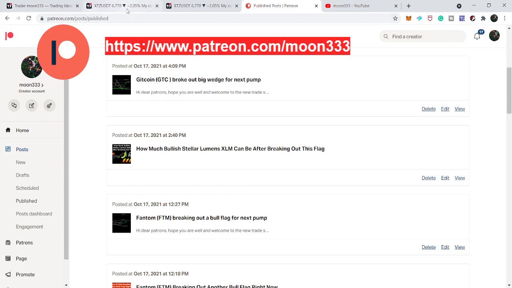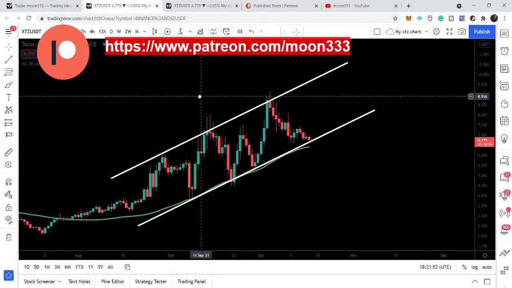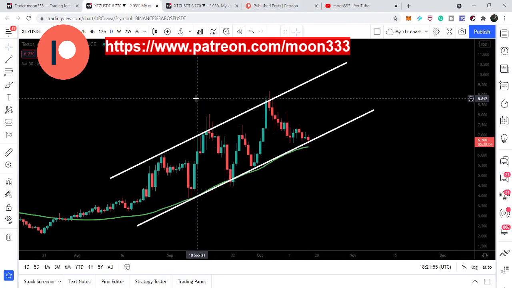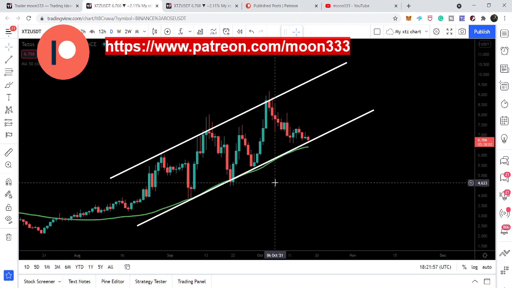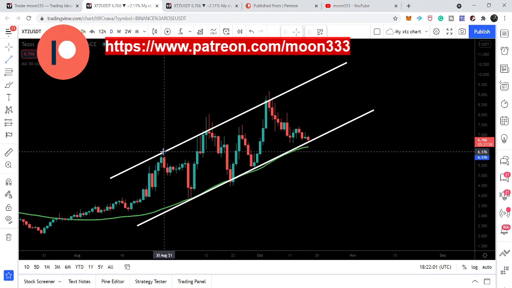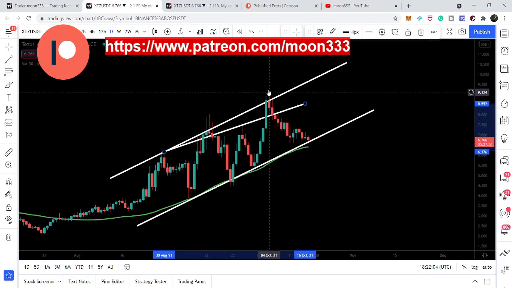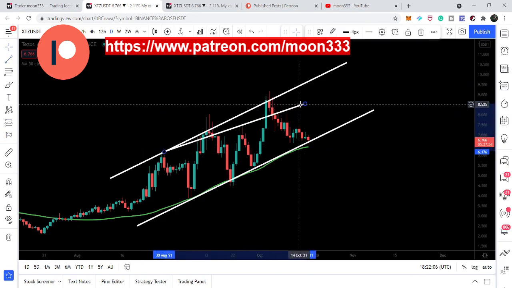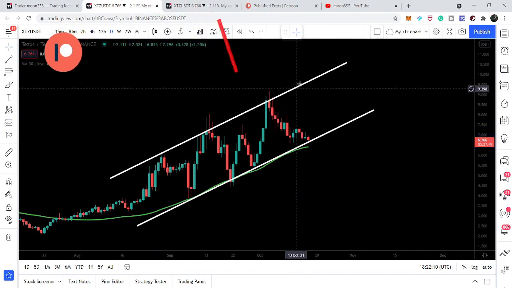So let's start the analysis. First of all, I would like to show you this big up channel that has been formed on the daily time frame. Previously I was following this trend line, but after this big rejection the price line has changed this resistance to an up channel's resistance.